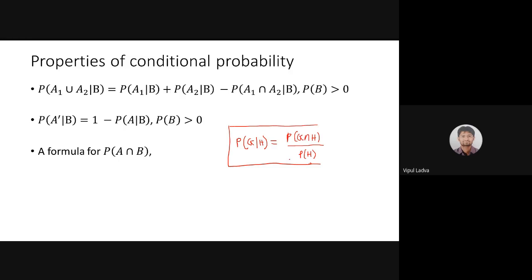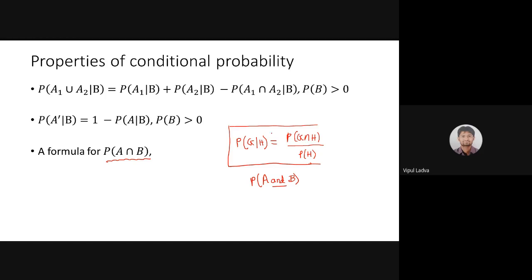Good. Now, today's first topic, probability of A intersection B. If I explain this in words, where A and B are both events dependent on each other, it says the probability of occurrence of event A and event B, because we know that intersection is associated with the word and, and union is associated with the word or.